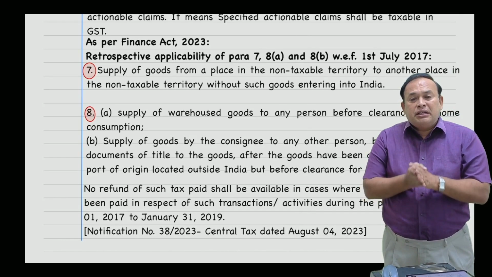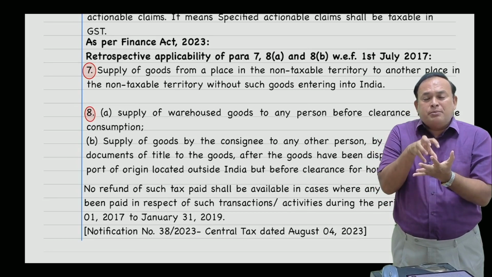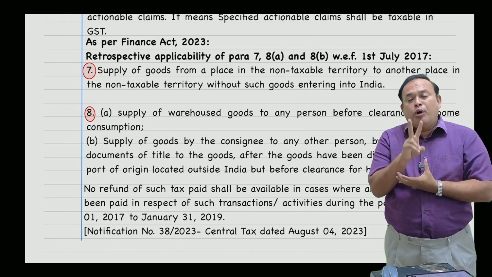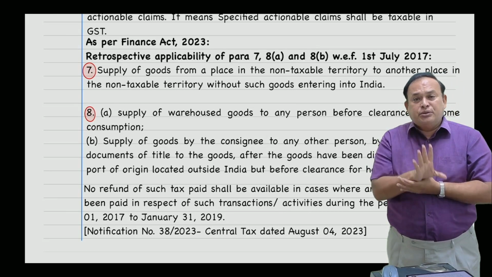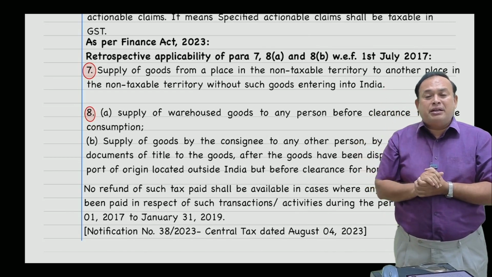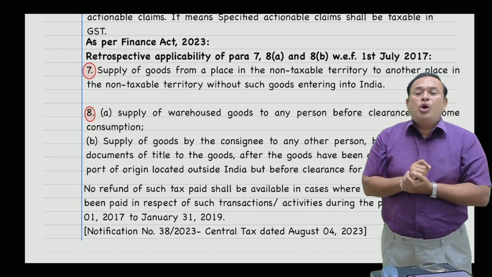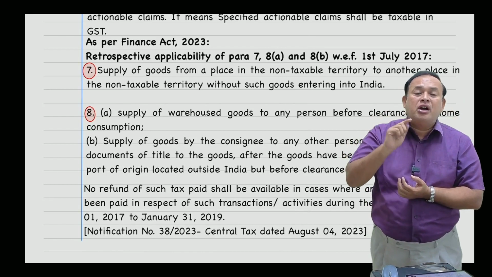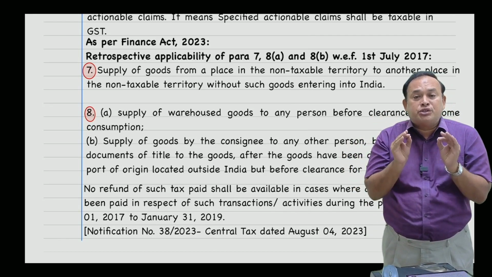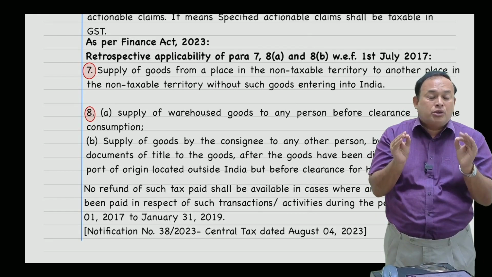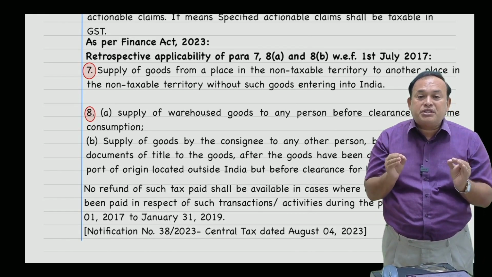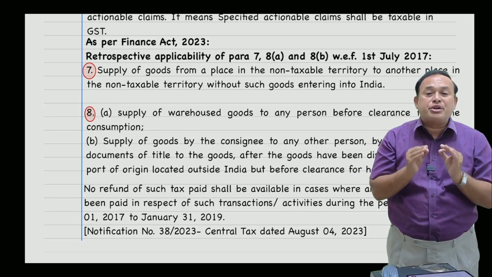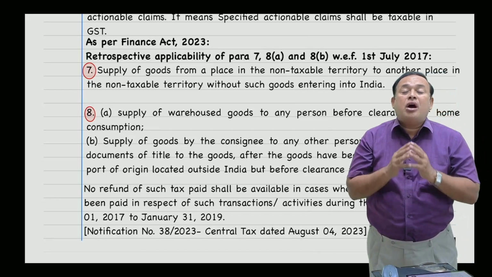In the Finance Act 2023, they said Schedule 3, point number 7 and point number 8, both are effective in a retrospective manner from day one of the appointed day under the GST. What is the appointed day of the GST? The day on which GST was introduced in India. Which day onwards? From 1st July 2017. Repeating, from 1st July 2017 onwards, GST has been introduced in India. That date we call the appointed date.